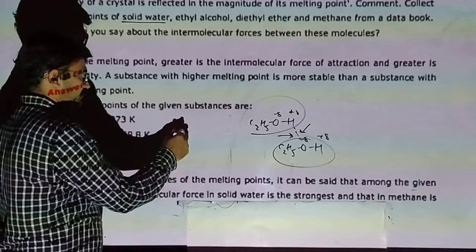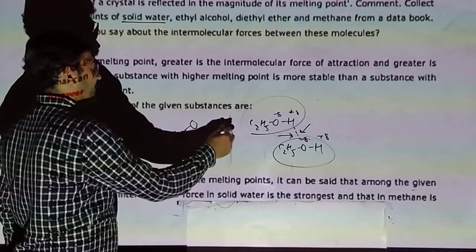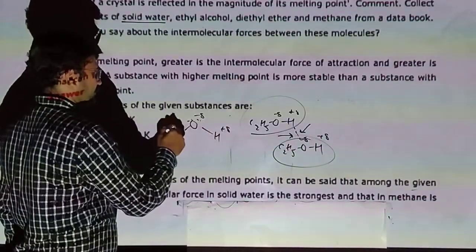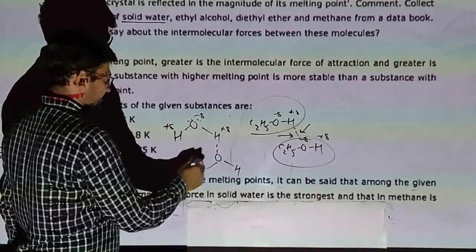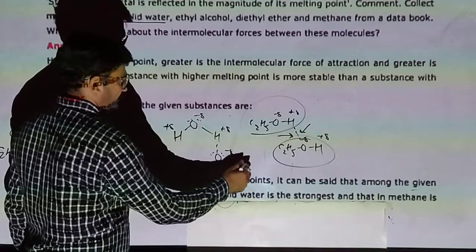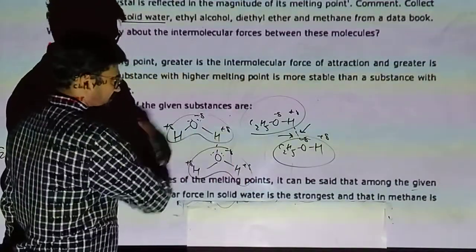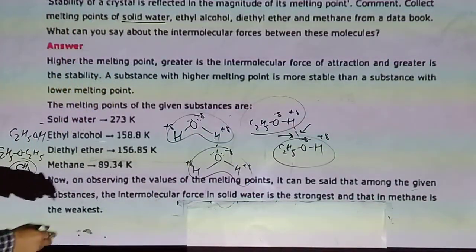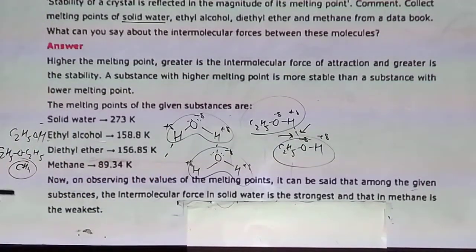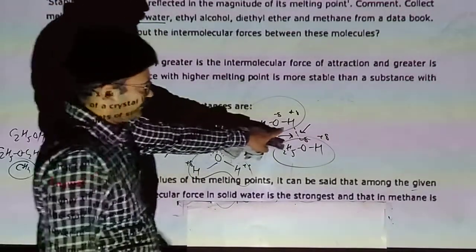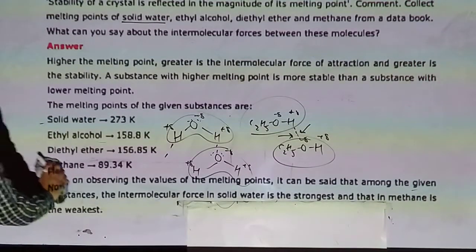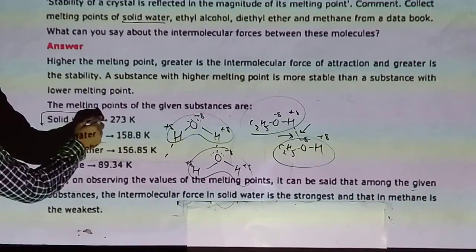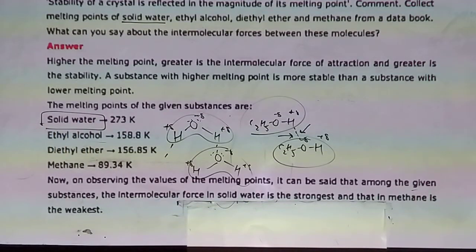But in water there are two hydrogen atoms. So there are two hydrogens, so hydrogen bonds are more. Here only one hydrogen, here two. So it forms more hydrogen bonding. So the melting point of solid water, of ice, is higher.